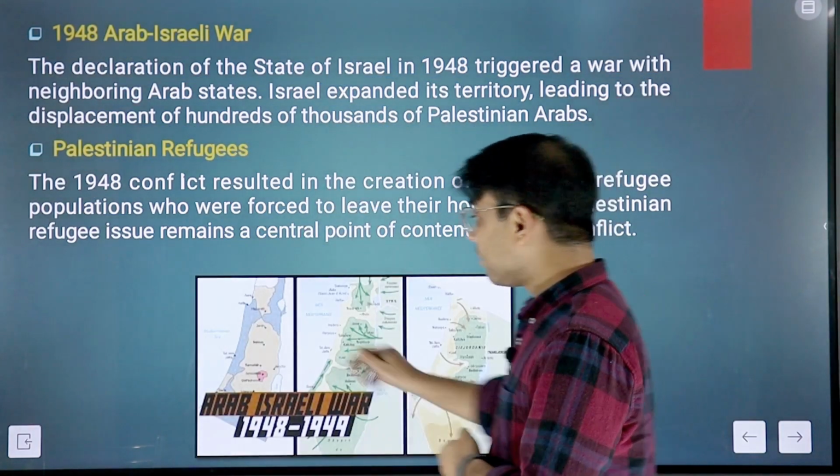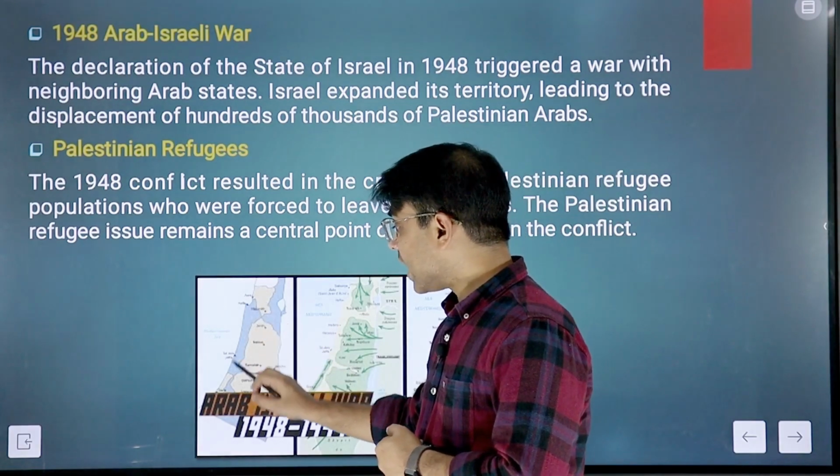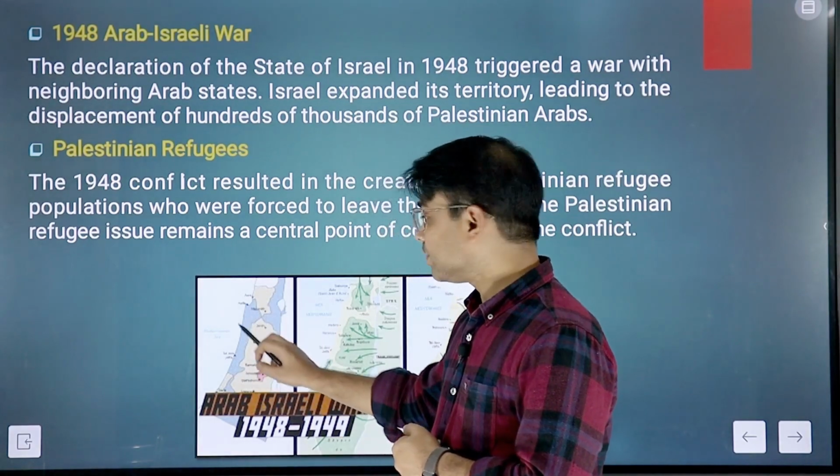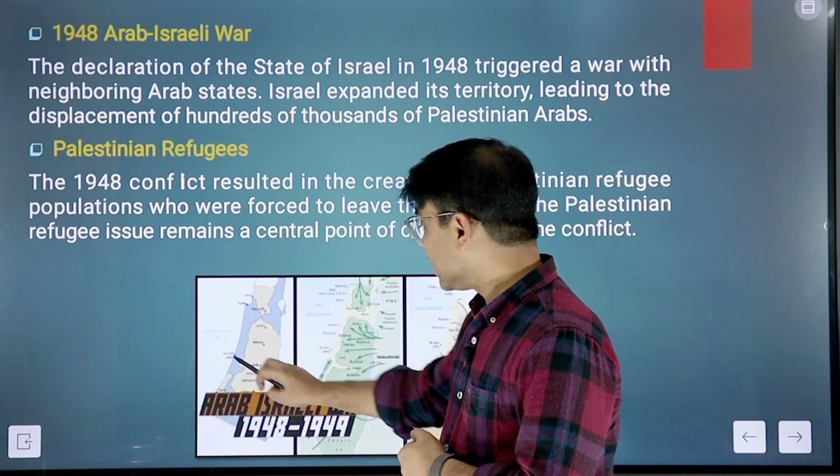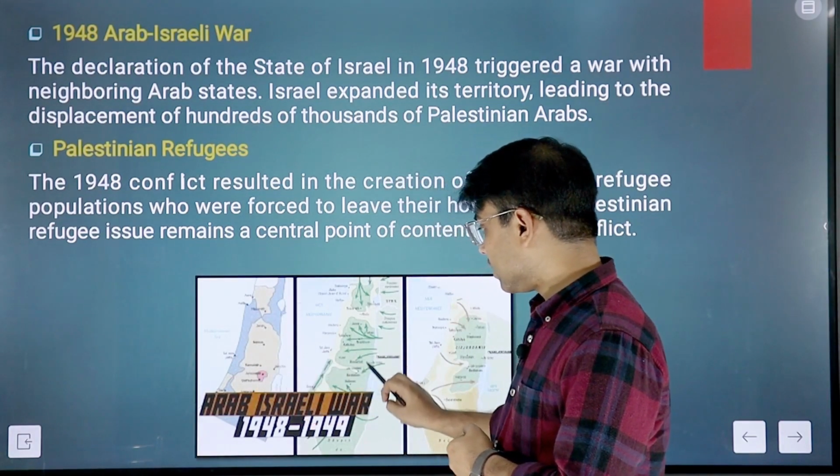Through the map we can also observe this blue line. Initially Jewish people were settled in a small part of the region and Palestine was this much area, but gradually it has started shrinking.